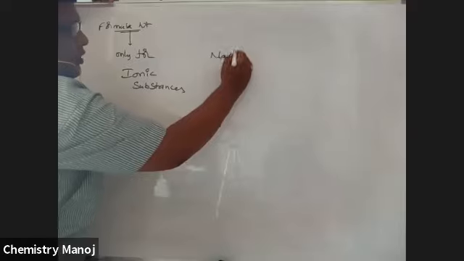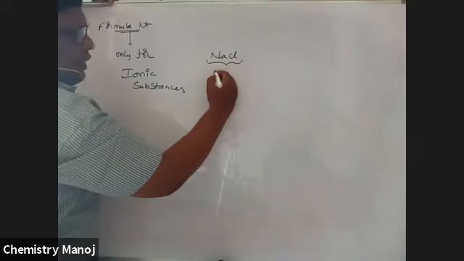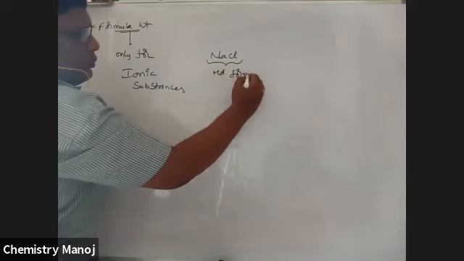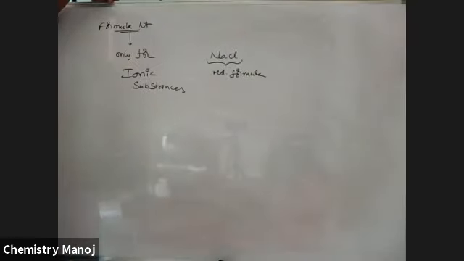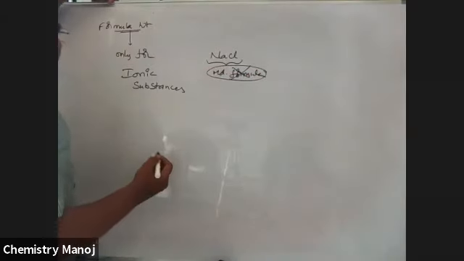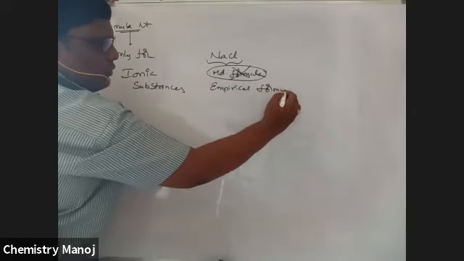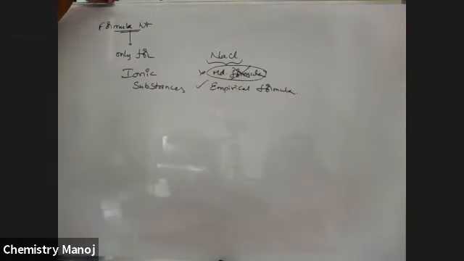So why, sir, is formula weight used? What is the formula for sodium chloride? It is NaCl. Is this the molecular formula for sodium chloride? Not at all. It is not the molecular formula of sodium chloride. It is the empirical formula of sodium chloride. Please be careful. It is not the molecular formula.